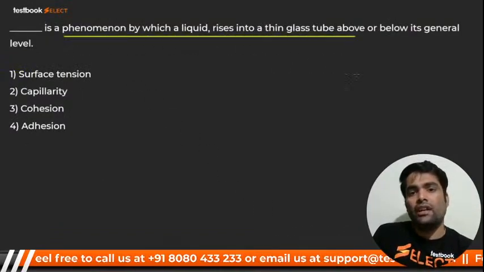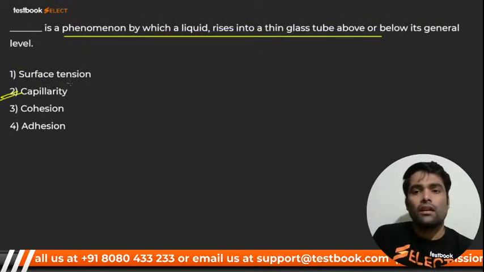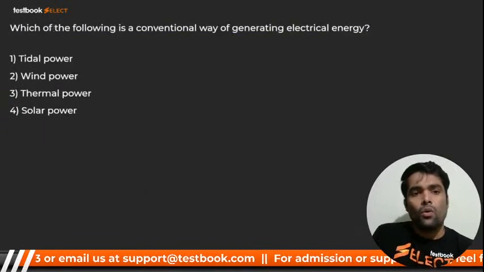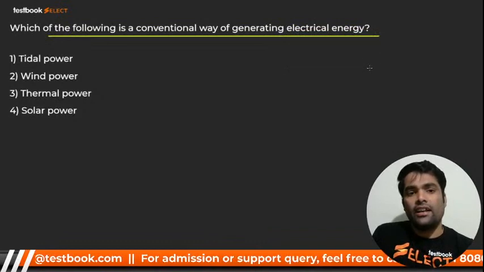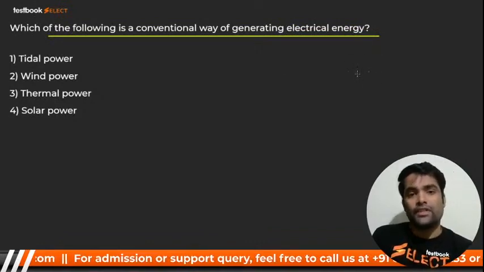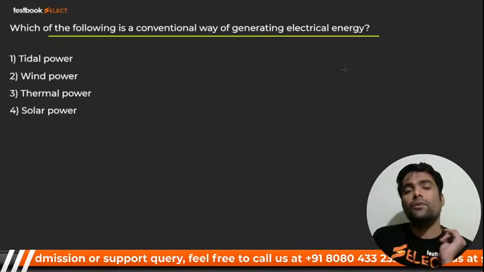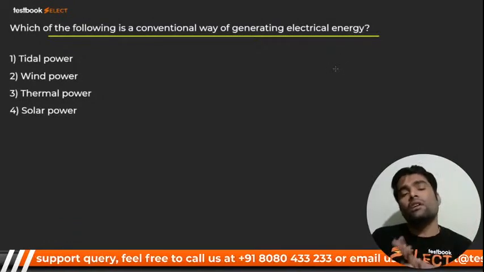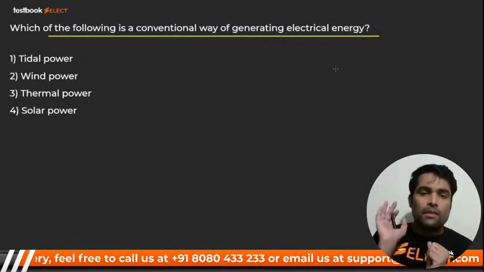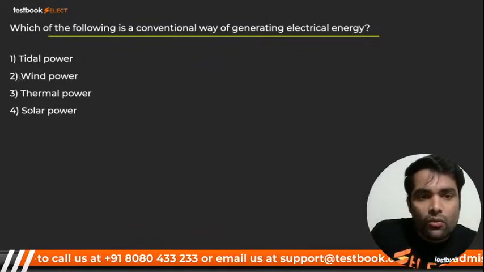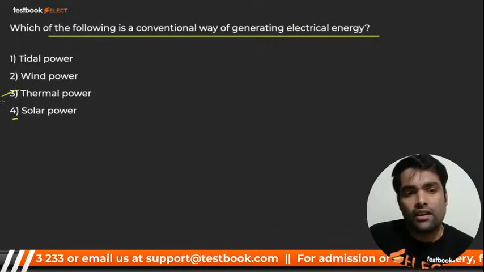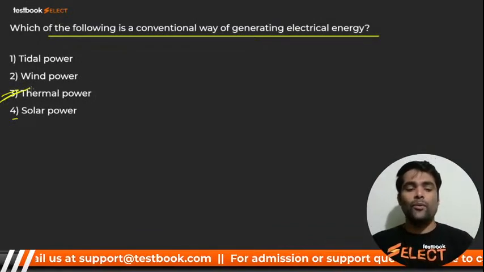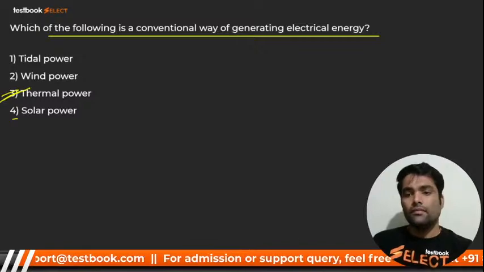The phenomenon by which a liquid rises in a glass tube above or below its general level, that is capillarity. Which one of the following is the conventional way of generating electrical energy? Conventional, my dear. Some people have confusion about what is conventional and what is non-conventional. Okay, I will tell you. See, tidal, wind and solar are in the same category, renewable energy. So who is left? Thermal. So what will the answer be? Thermal. I hope you got it, beta.